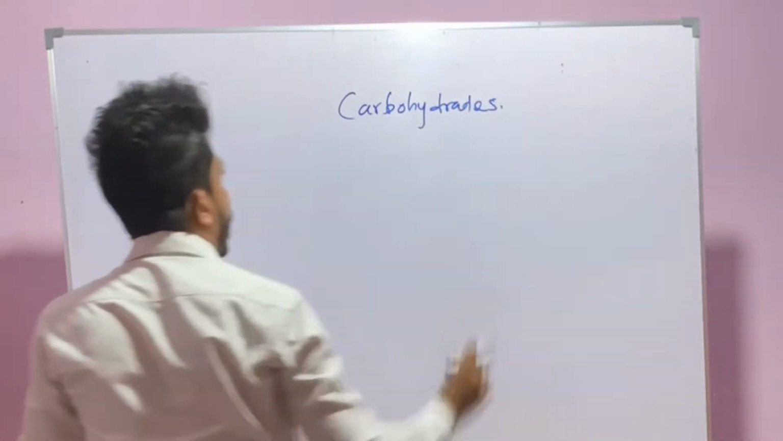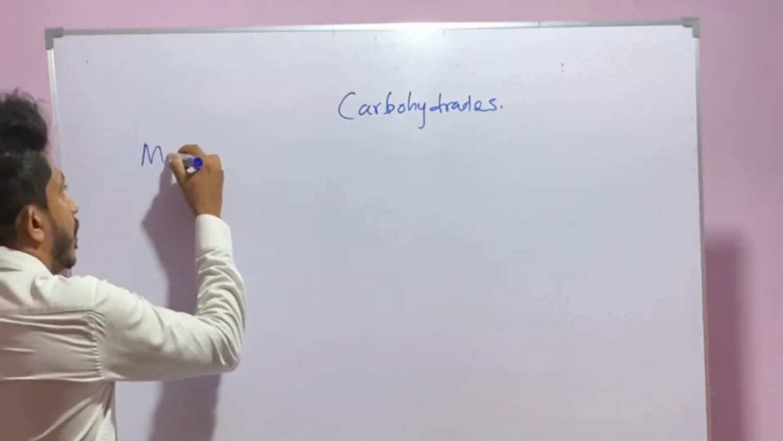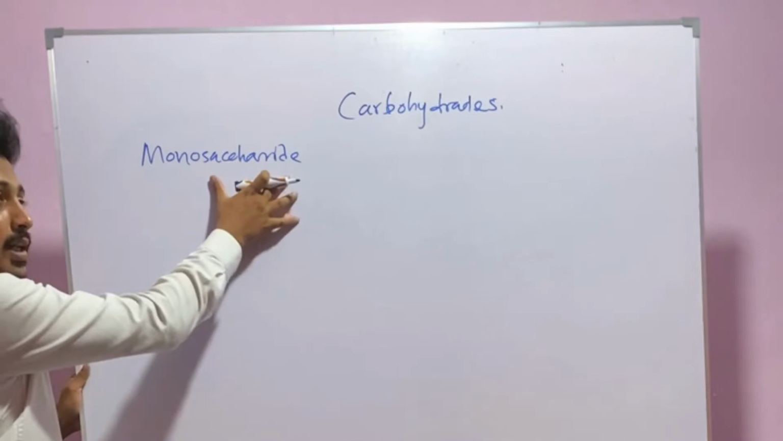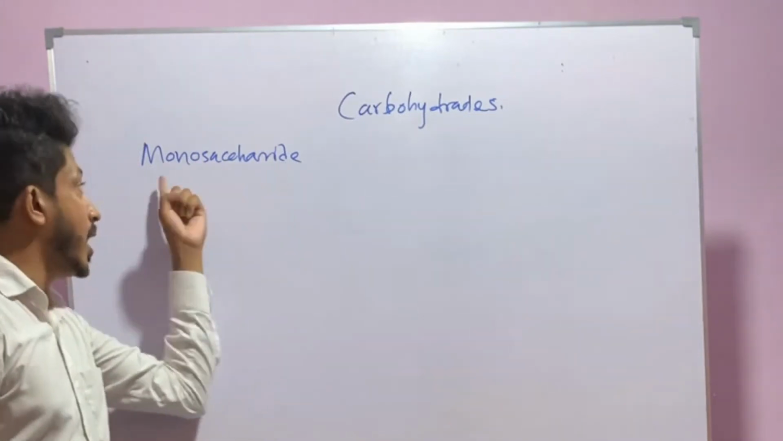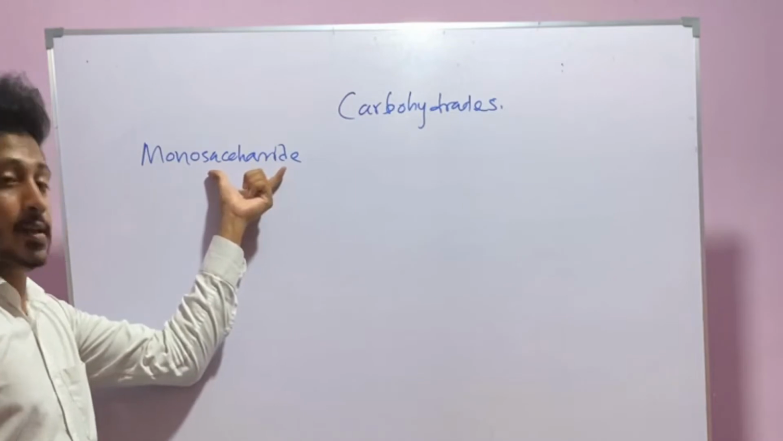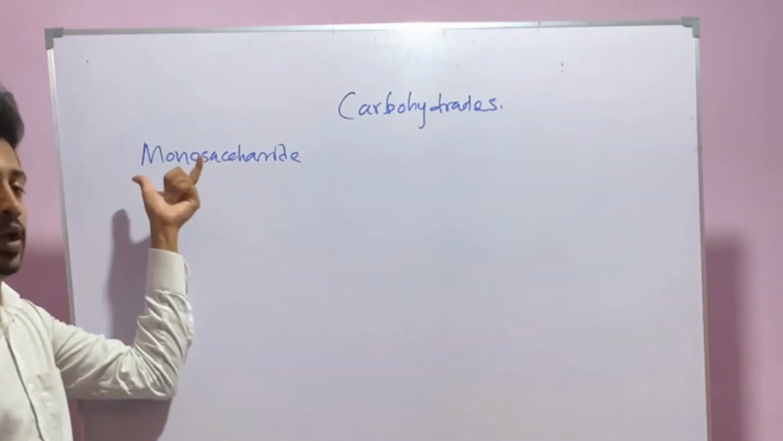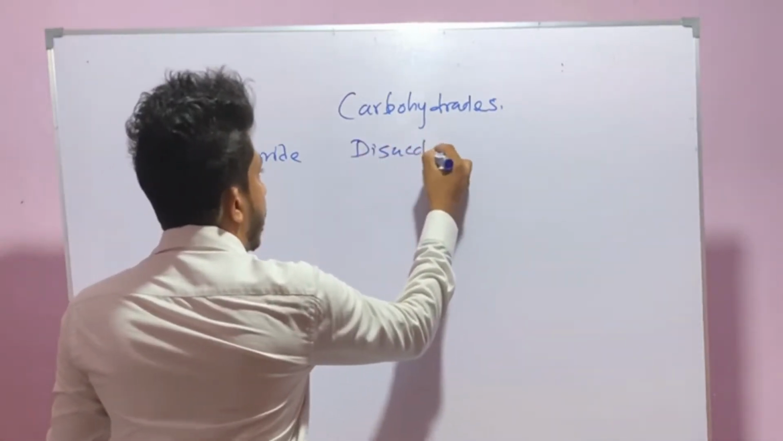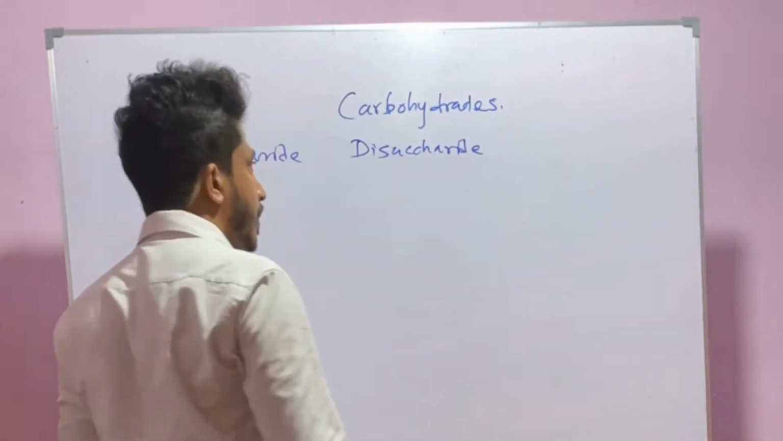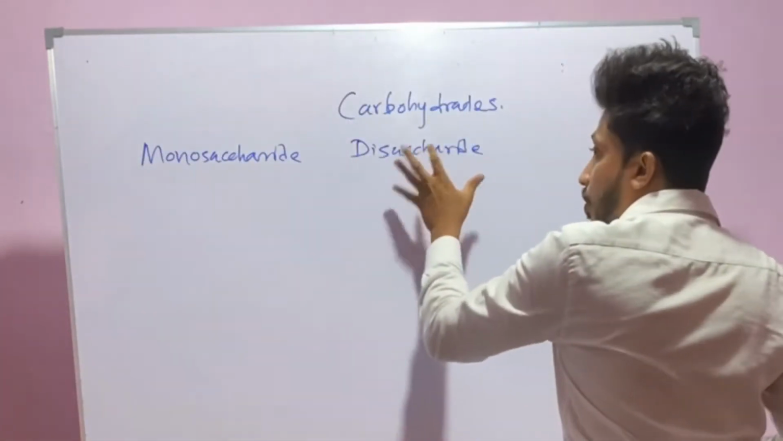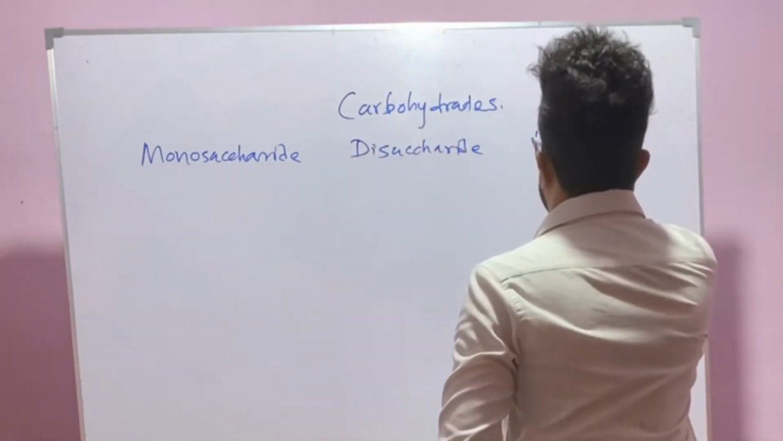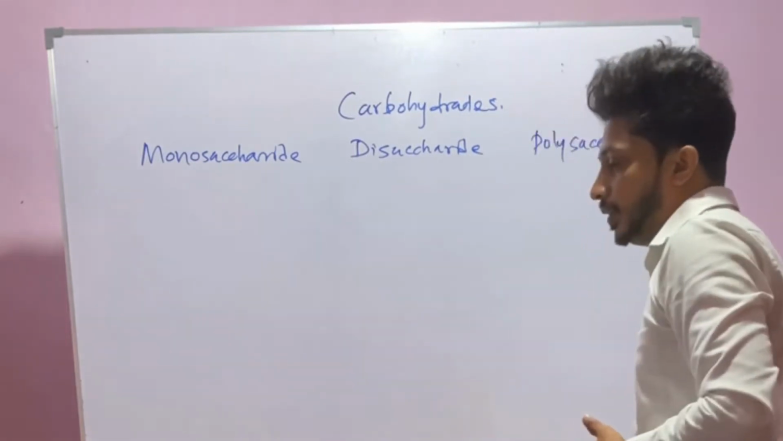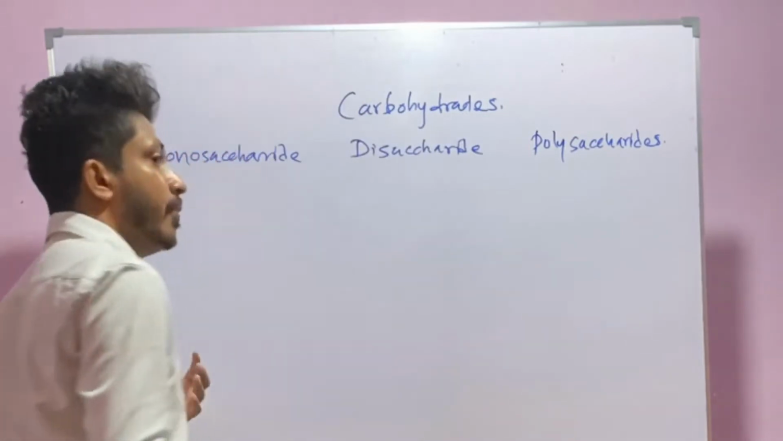Carbohydrates. What are the main types of carbohydrate? Monosaccharide. Mono means one, saccharide means sugar. If there is only one sugar molecule, those compounds are called monosaccharides. Disaccharides. Di means two. A compound which contains only two sugar molecules is a disaccharide. Polysaccharides. Poly means many. If there are many sugar molecules, roughly about 10,